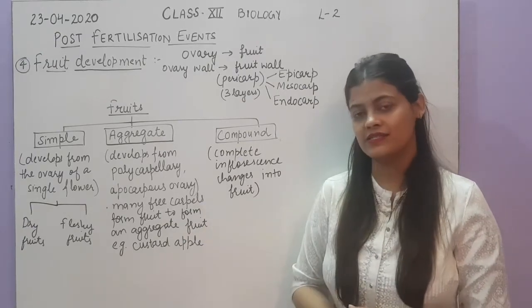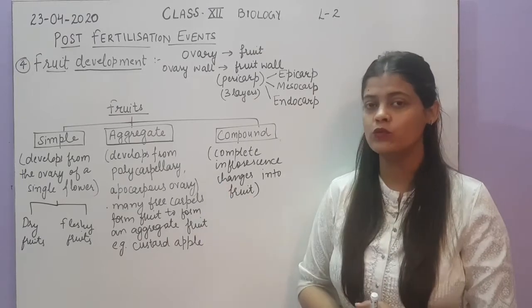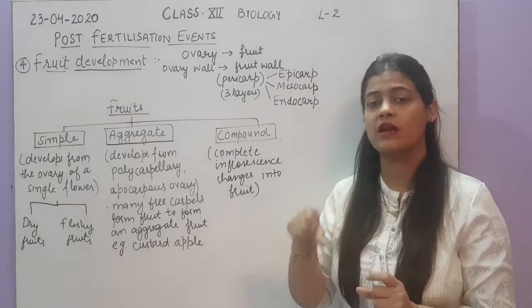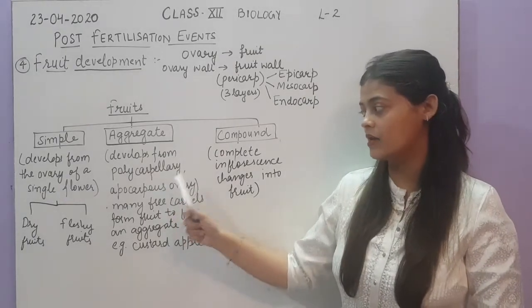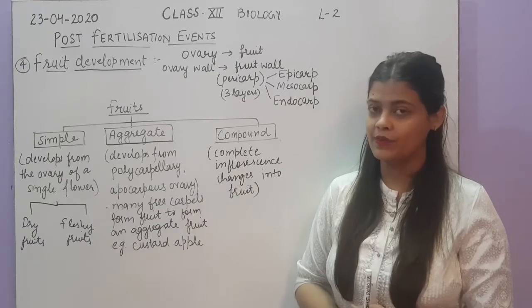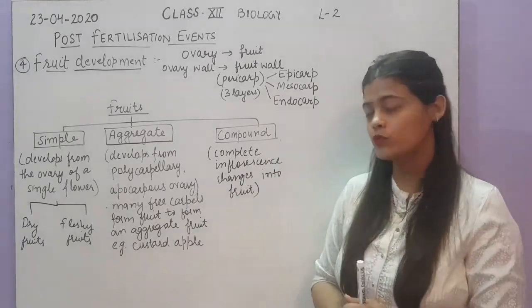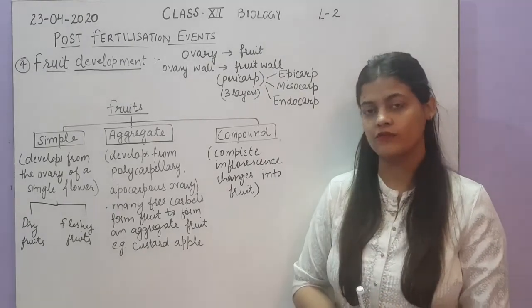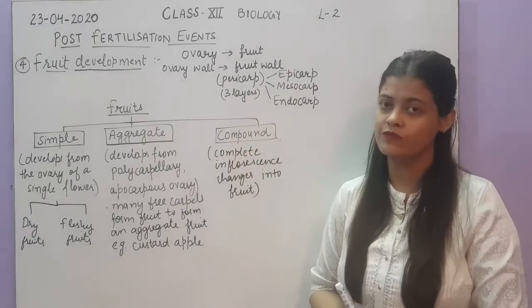Like in the case of custard apple. You have seen custard apple. That is an aggregate fruit in which you can see there are many seeds and the fleshy part is present around each seed, because they have developed from a polycarpellary apocarpous ovary. Next is a compound fruit, which develops from a complete inflorescence of the flower. So these are the 3 types of fruits.